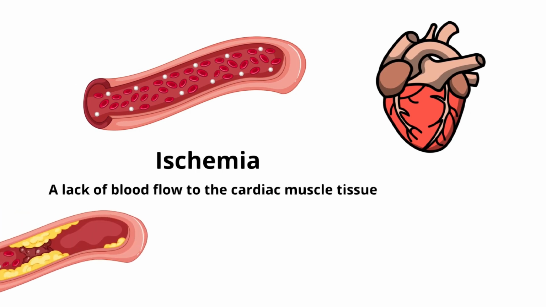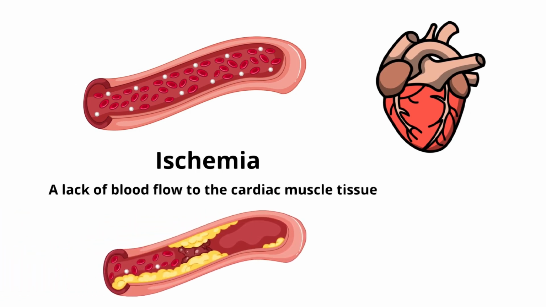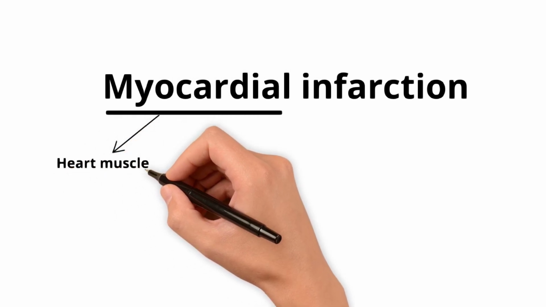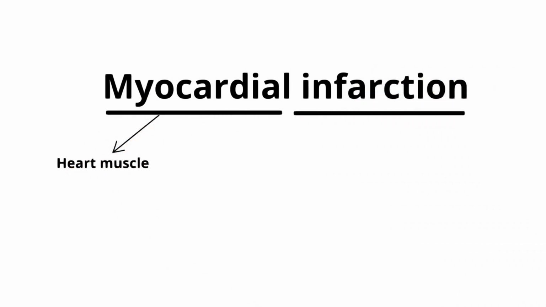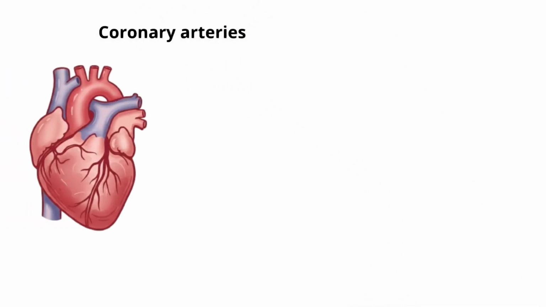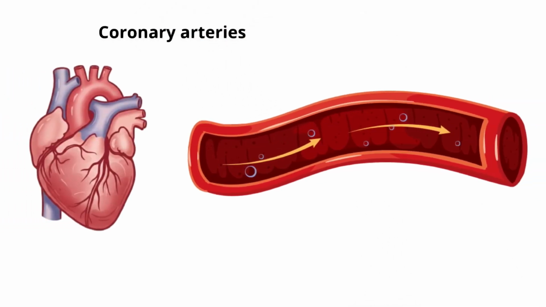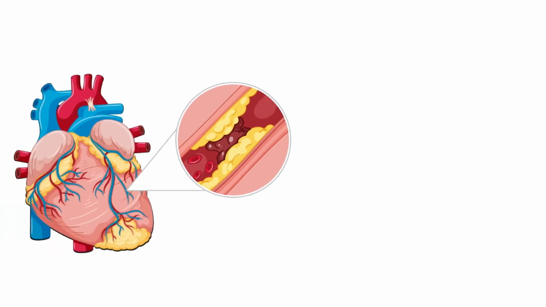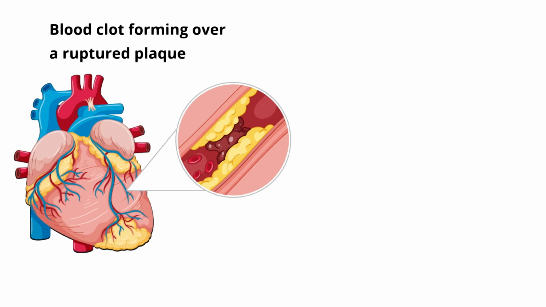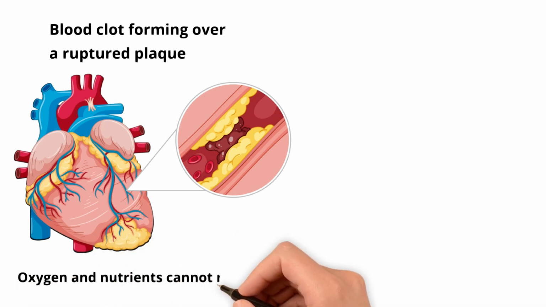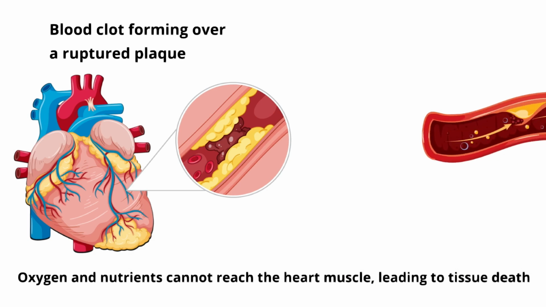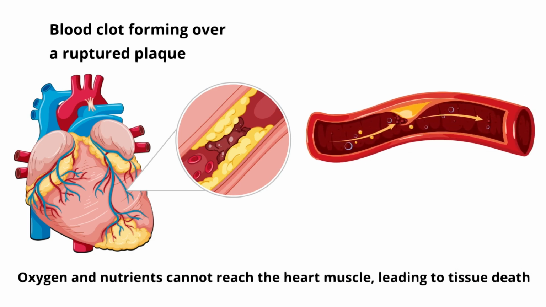This usually happens due to a blockage in one or more of the coronary arteries. The term myocardial refers to the heart muscle, while infarction refers to tissue death. The coronary arteries are responsible for delivering oxygen-rich blood to the heart. When one of these arteries becomes blocked, usually by a blood clot forming over a ruptured plaque, oxygen and nutrients cannot reach the heart muscle, leading to tissue death. The longer the blockage remains, the more serious the damage.